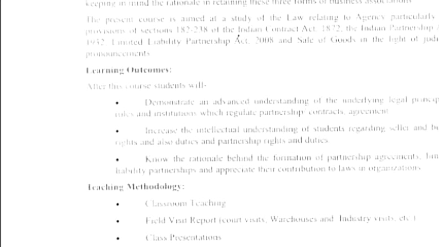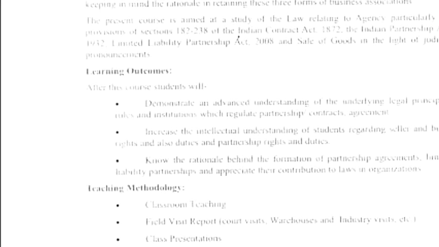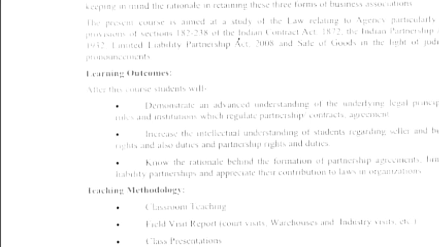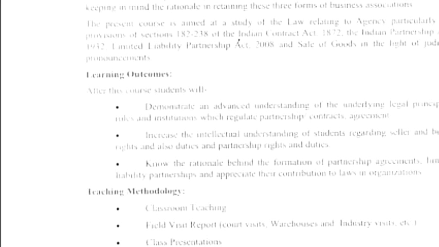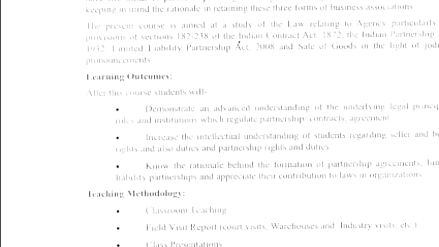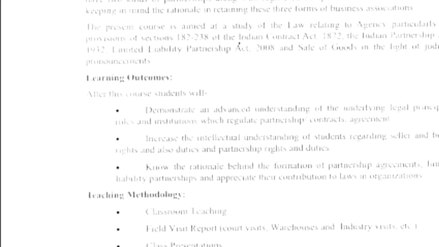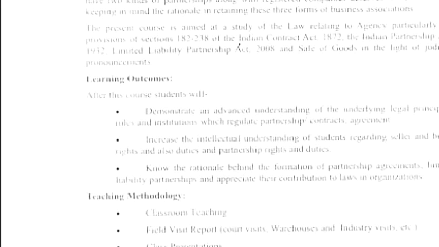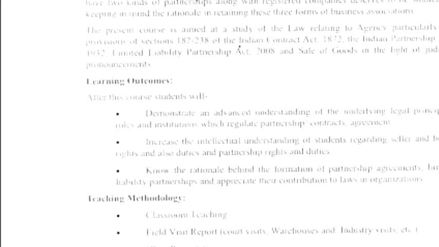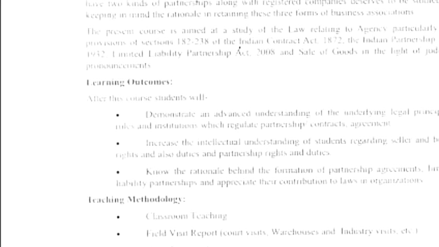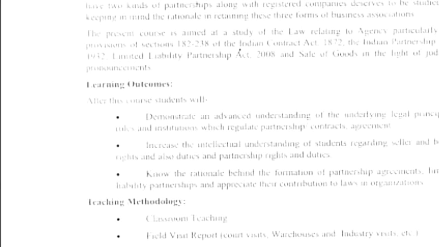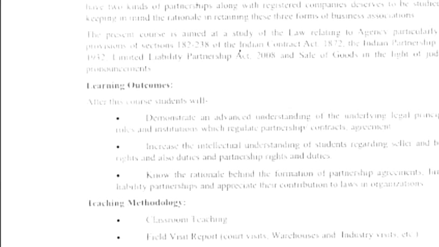So the partnership is a relation between persons who have agreed to share the profit of business carried on. Now, business will be carried on by whom? Carried on by all or any one of them, acting for all. So this is a phrase which again refers to mutual agency. Either they can all carry it on, or any one of them, acting for all.